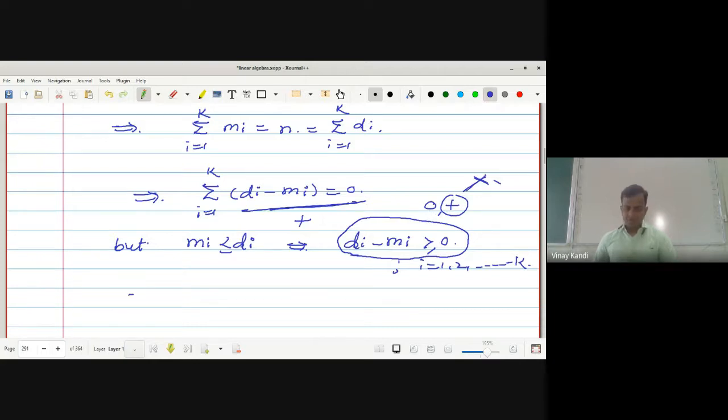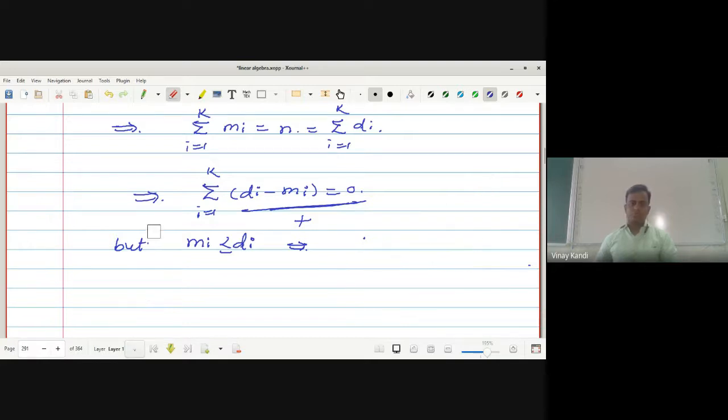Hence this implies d_i minus m_i is greater than or equal to 0, but the summation of d_i minus m_i, i from 1 to k, is equal to 0.